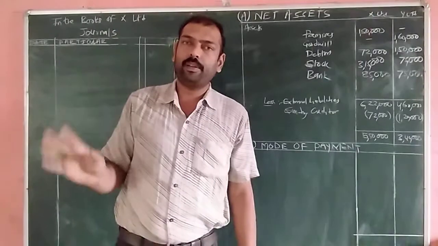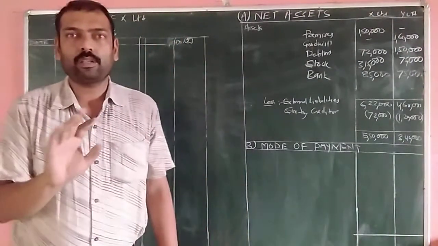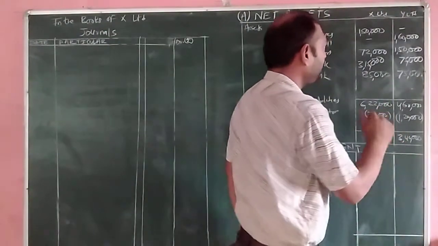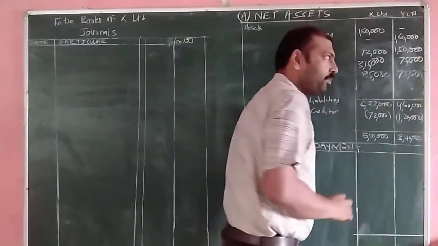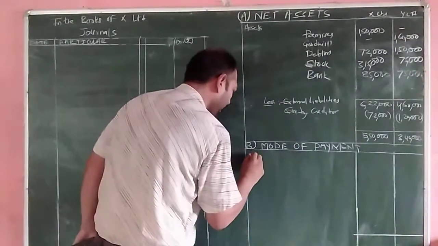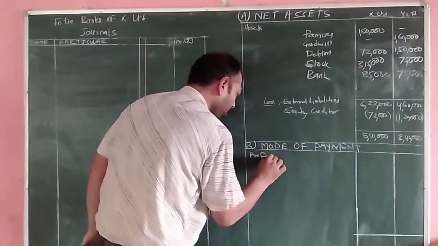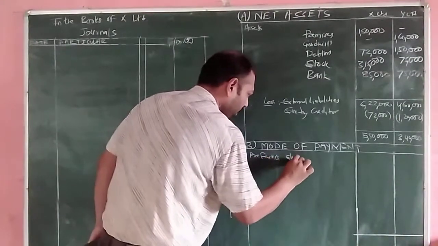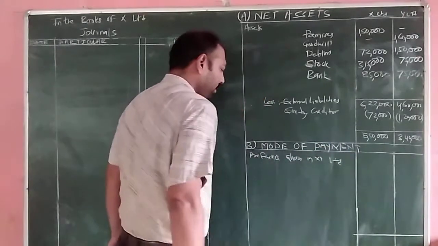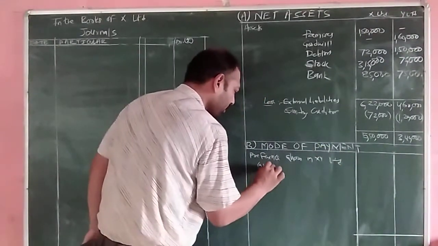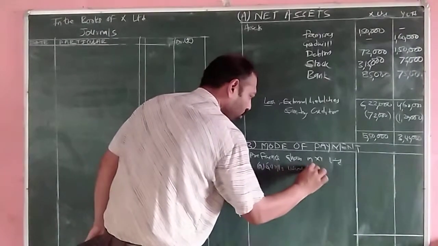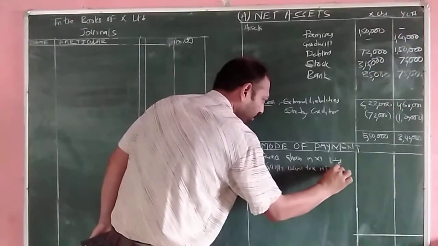So the amount of preference share that the company is issuing, how much is it? 4 lakh rupees. So we'll see the difference between the net asset of X Limited and Y Limited. It is issued through preference shares. So we'll write preference shares in XY Limited. First point, it is surplus issued to X in preference shares.